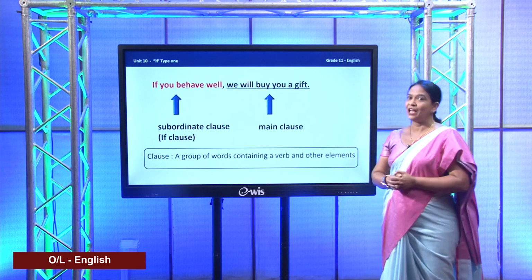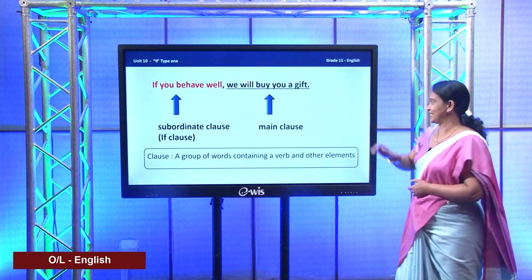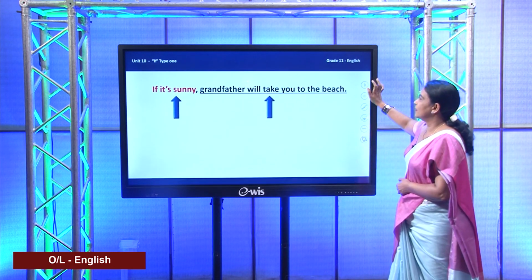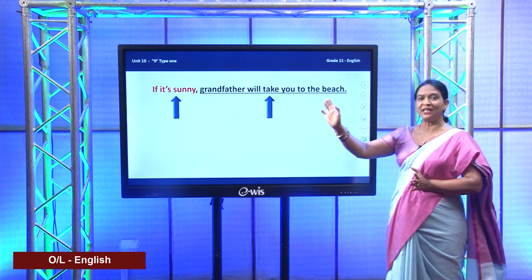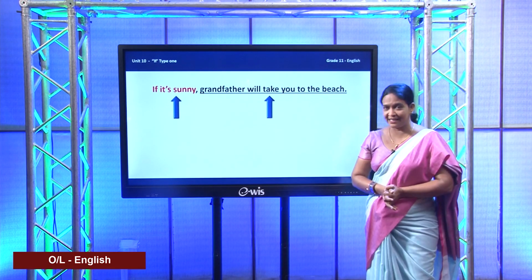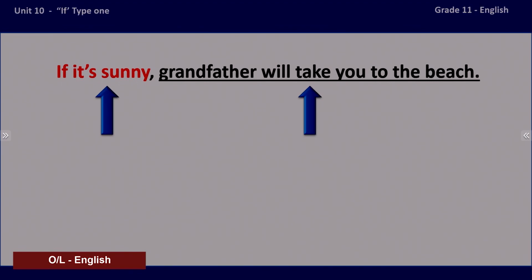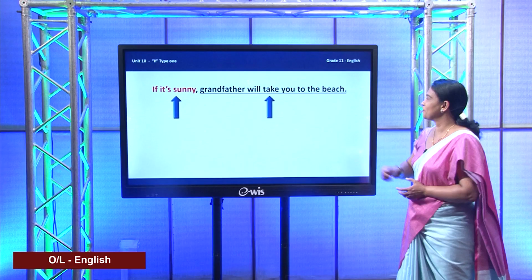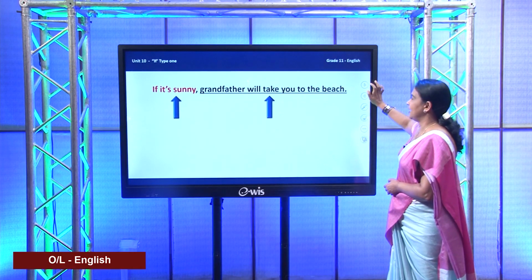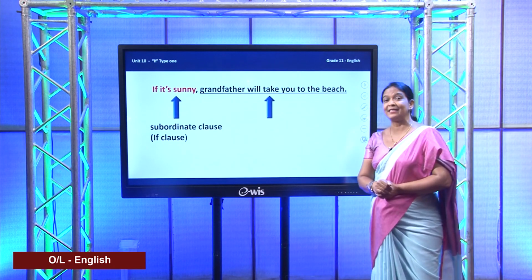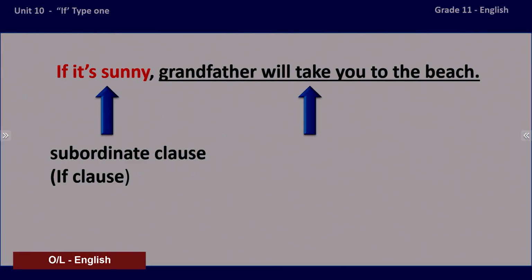Is that clear? So, now it's time for us to practice. This is again a conditional sentence where you have to find out the main clause and the subordinate clause. See whether you can do that. What is there in red color? It is the subordinate clause. Why do we call it the subordinate clause?